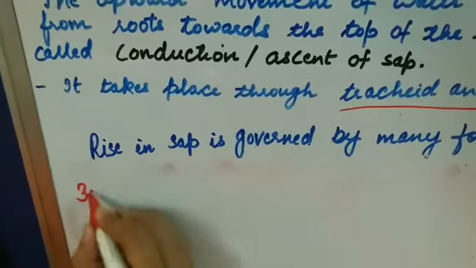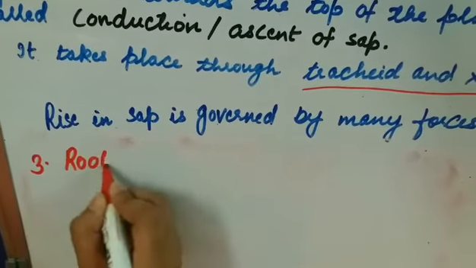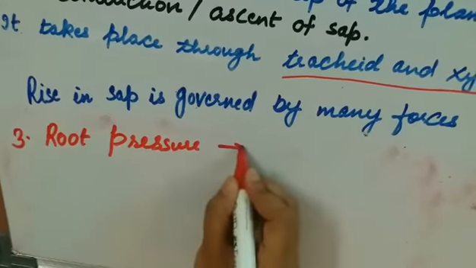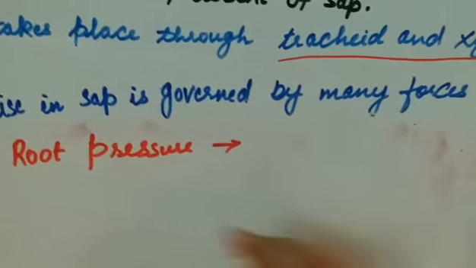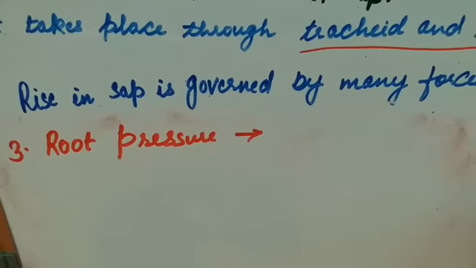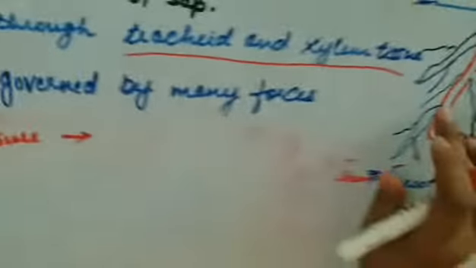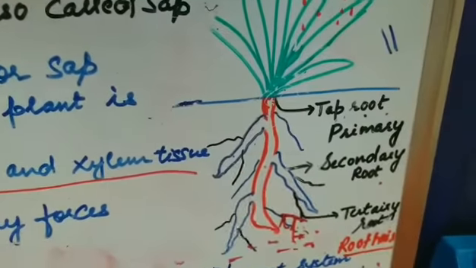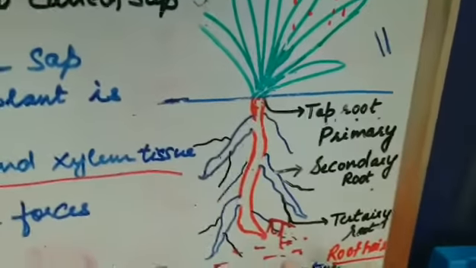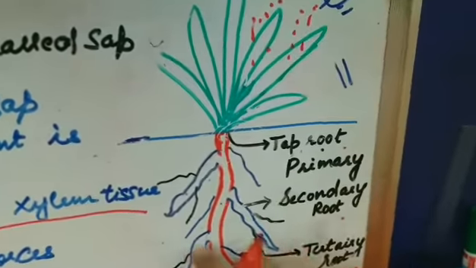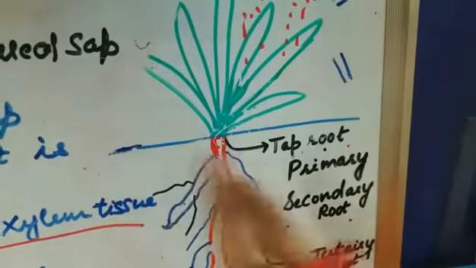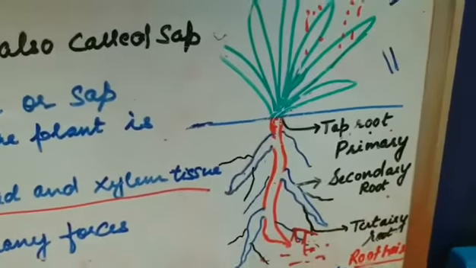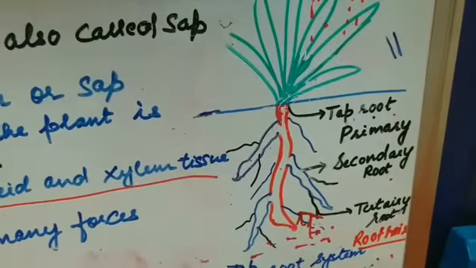Now the third one is the root pressure. Now what is the root pressure? The pressure developed in the root due to continuous inflow of water is responsible for pushing the sap upward. There is a continuous flow of the water from the root towards the different parts of the plant. So due to that a pressure develops. That pressure is known as root pressure.